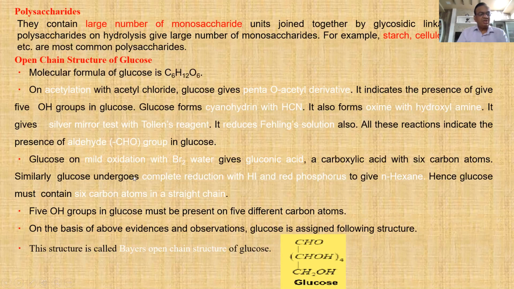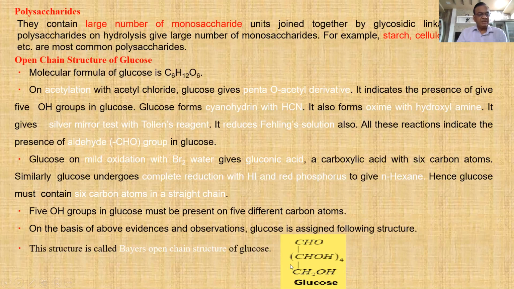By considering all these, Baeyer gave the open chain structure for glucose. This CHO group, which is the aldehyde group, is the first carbon, then (CHOH)4. So 4 secondary alcoholic OH groups, and the last carbon, number 6, is CH2OH, a primary alcohol group. So this is the open chain structure given by Baeyer.